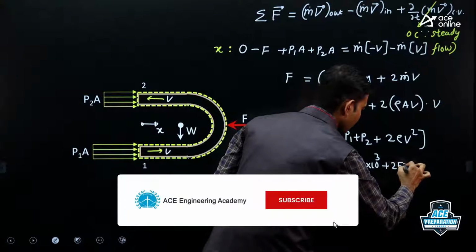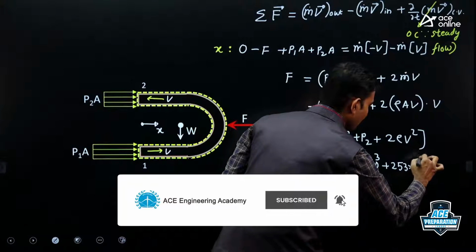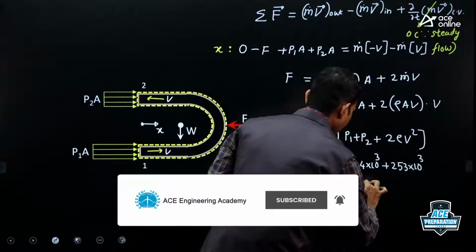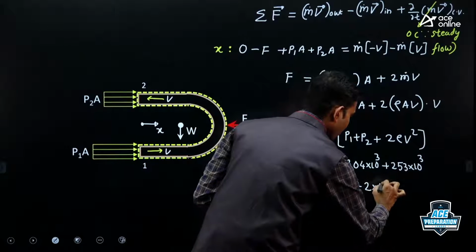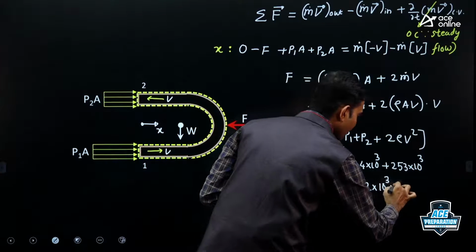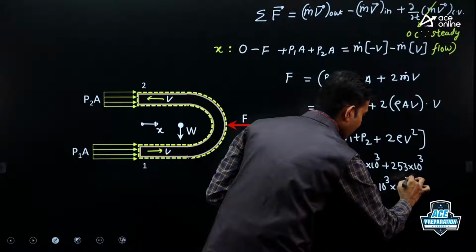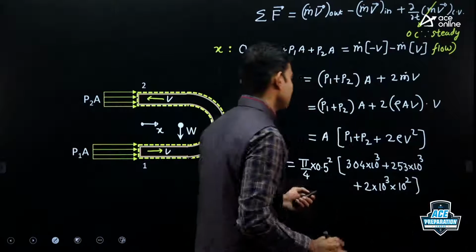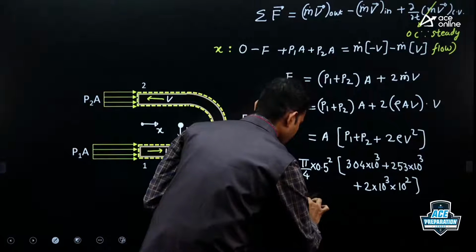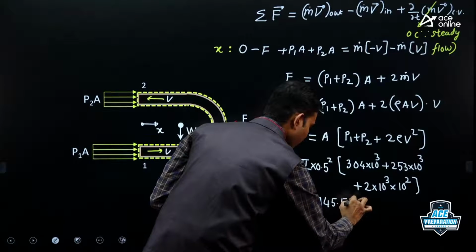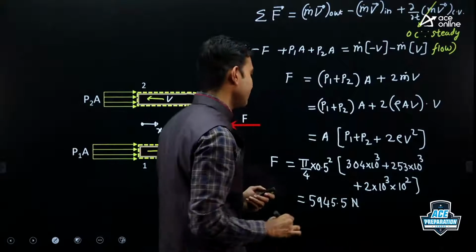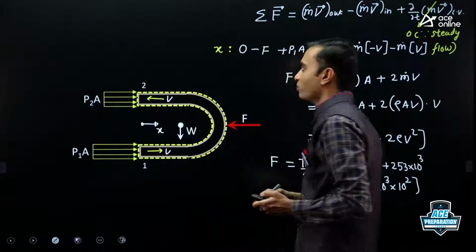So this is 253 into 10 to the power 3 plus 2 times of rho. Rho is 10 to the power 3 for water and velocity is given 10. So 10 square. So if you perform this calculation, you will get this 5945.5 Newton, right? So this is the procedure for momentum equation.